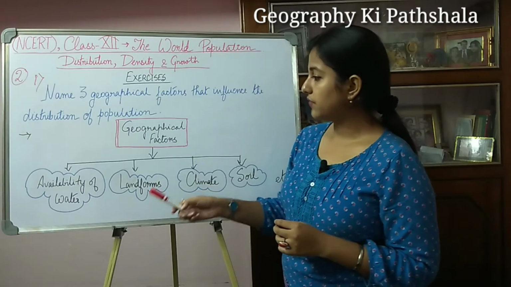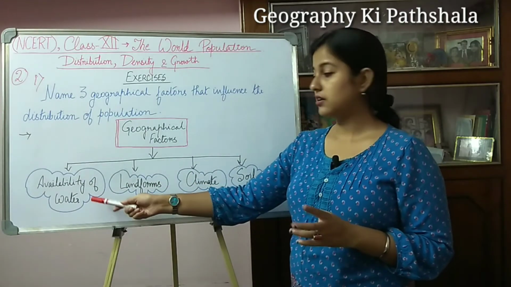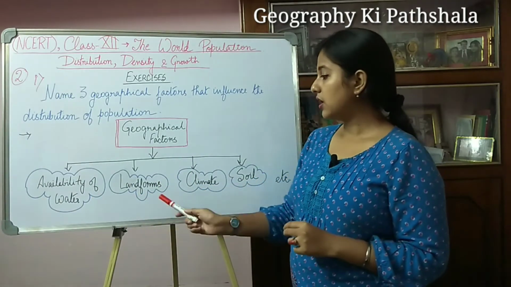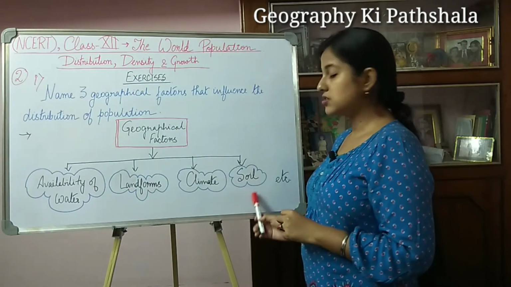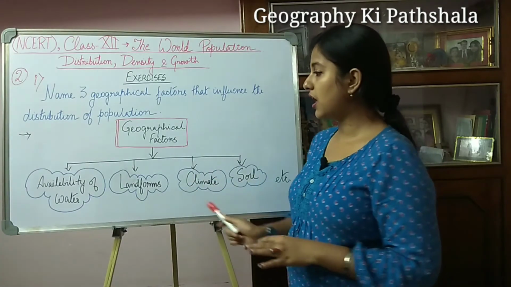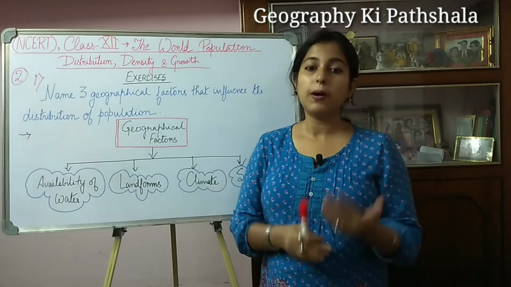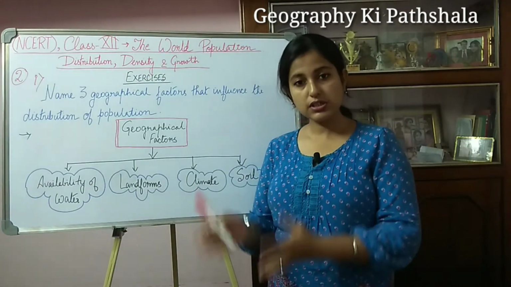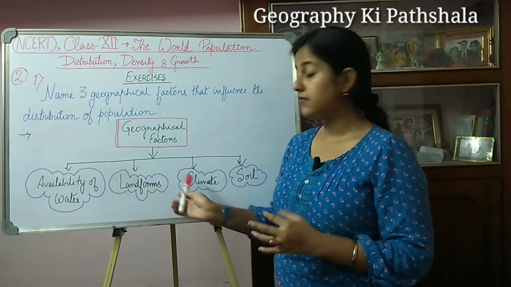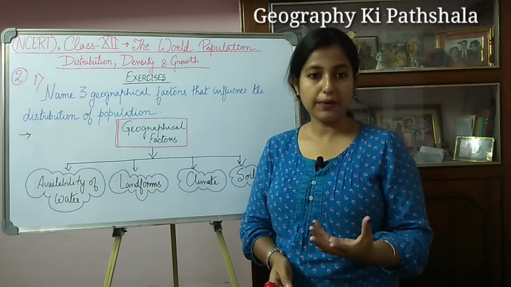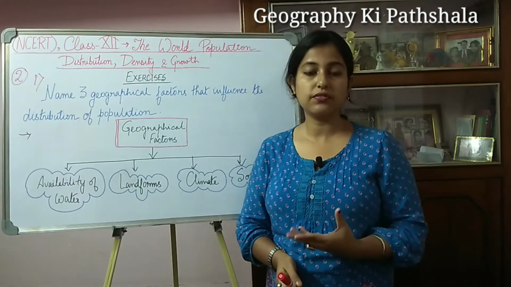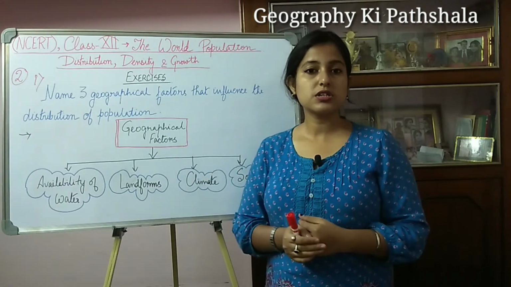So geographical factors, we can say, are availability of water, landforms, climate, soil and so on. These are the geographical factors which influence the population distribution, and I have already discussed how they play an important role in the distribution of population.